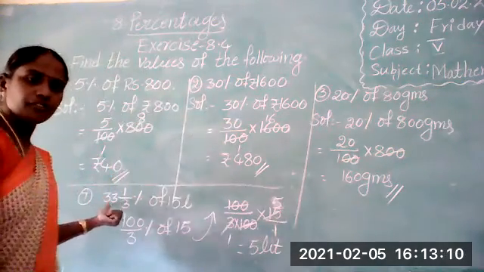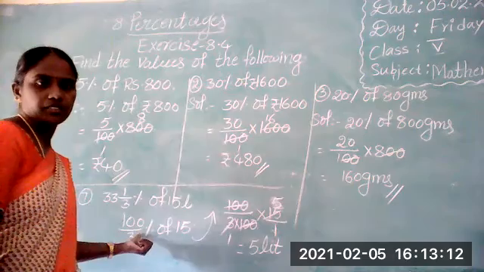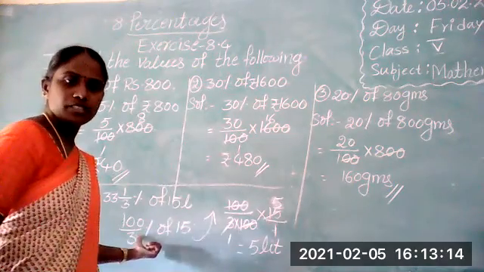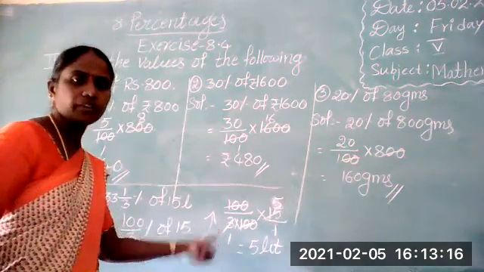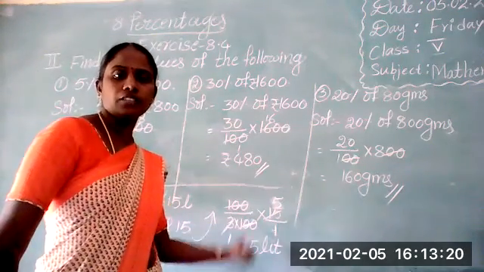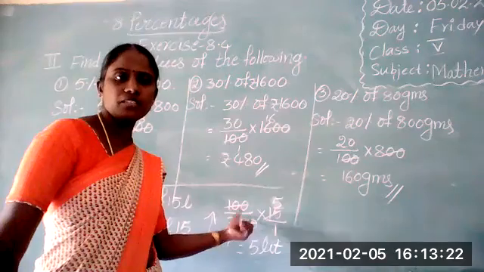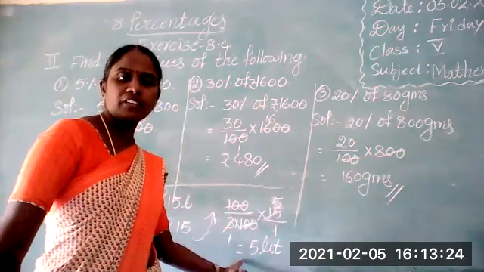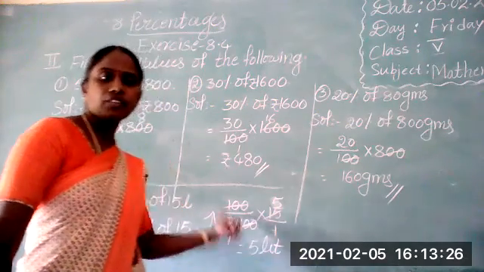First, change the mixed fraction into an improper fraction. After this, change the percentage form into fraction form. Then we have to do multiplication. Then, if simplification is possible, we can simplify. After simplifying, we get the answer 5 liters. How can we get 5 liters?